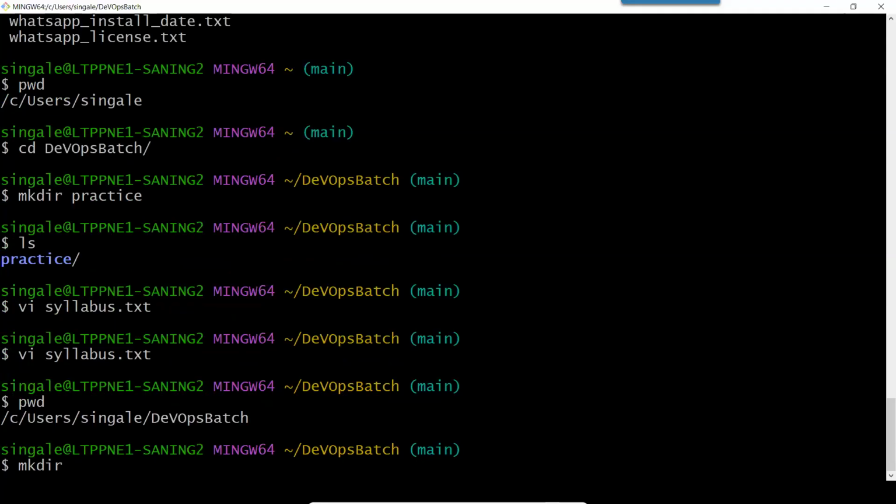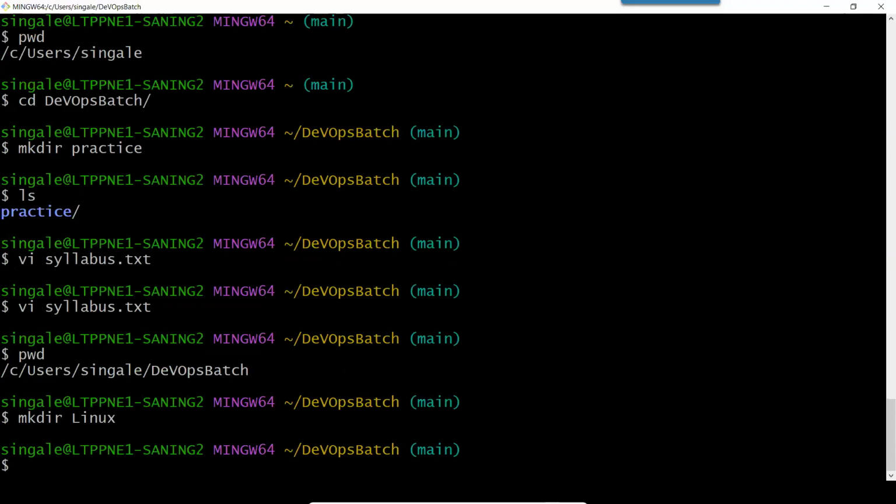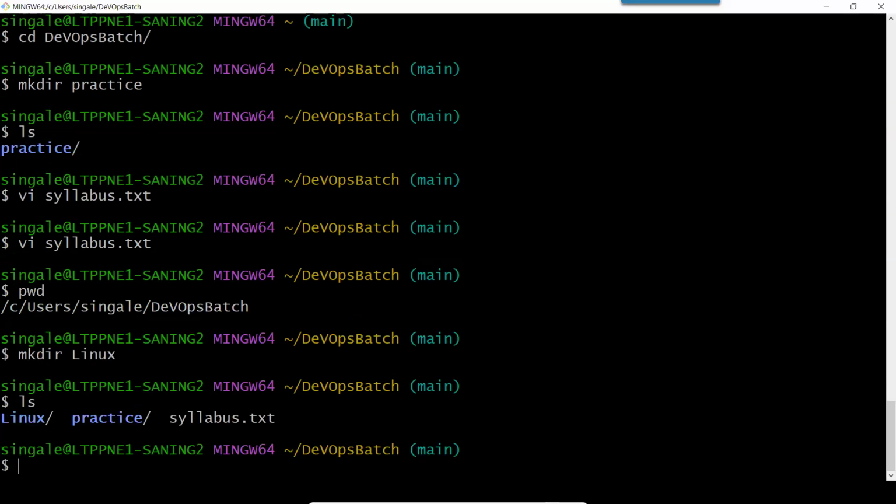And then I can give the name to the directory, let's say Linux, and press enter. So using mkdir, I can create the directories. If I want to see the files inside the directory, I can type ls. ls for list. So now you can see here are these 2 folders, Linux and practice, which we have created.